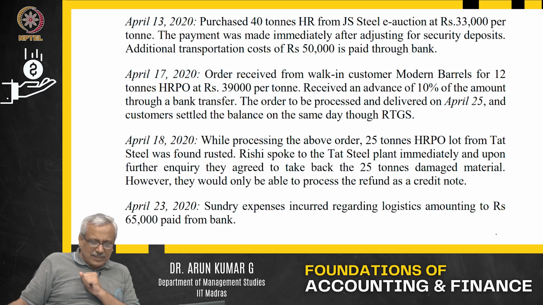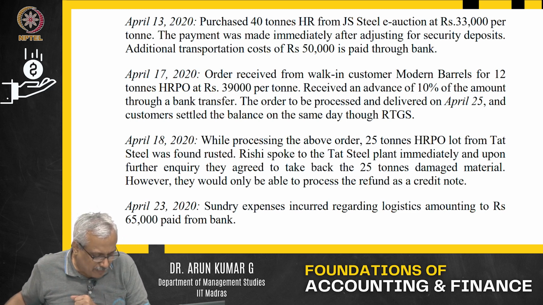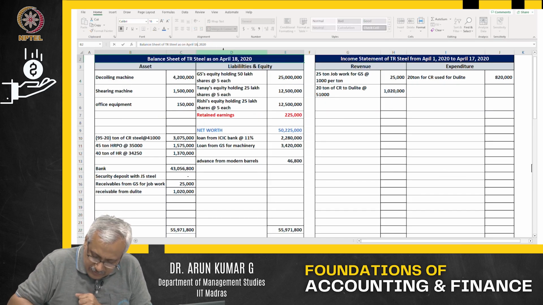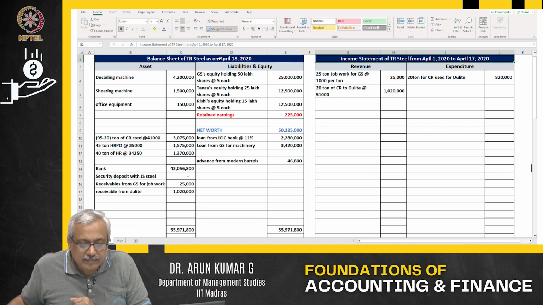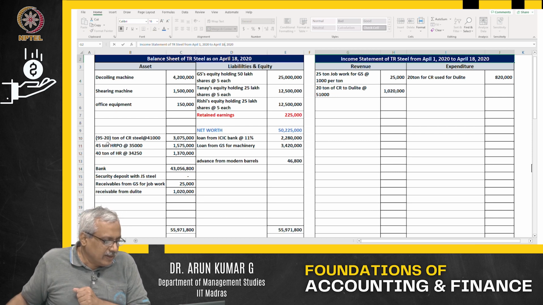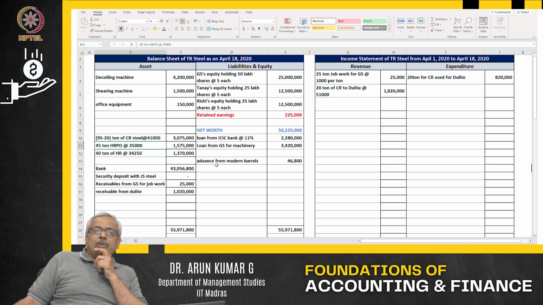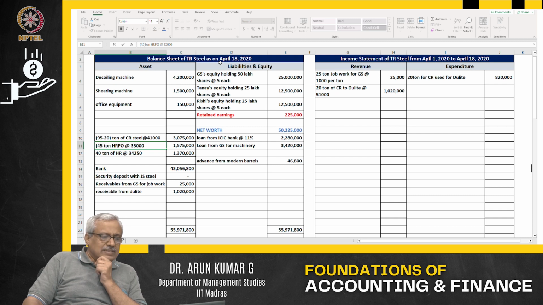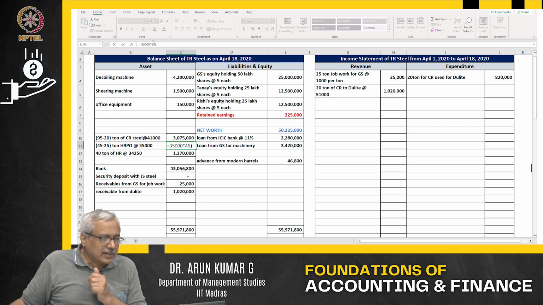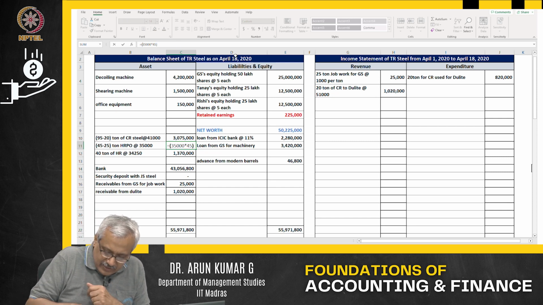Now let's go back and see the transaction. This is April 18th. Am I right, Suhail? 18. Let me adjust the date first. What does it say? I had 45 tons of HRPO. Out of 45 tons, how many tons are damaged? Number of tons that is damaged is 25 tons. So what is the value that is here? In this particular case, 45 tons at 35,000 per ton.